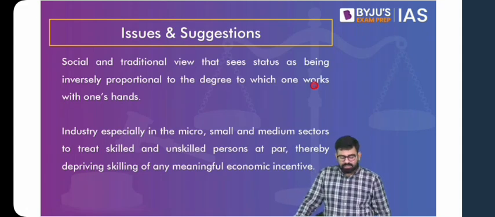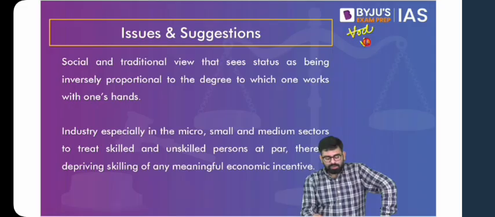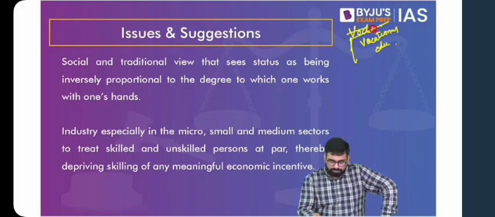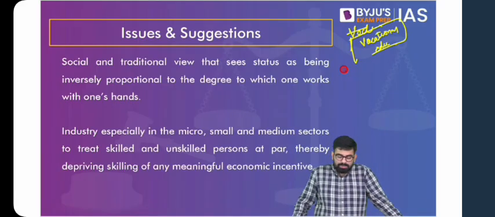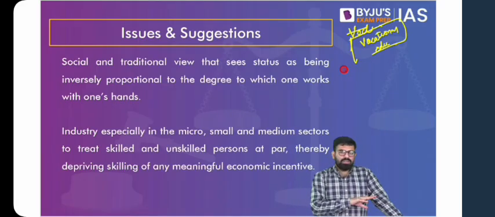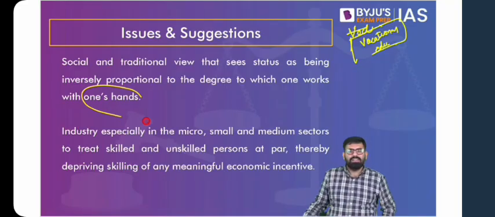Now, one thing is, you remember that one government intervention is that the government is talking about introducing vocational education starting from secondary education. So you remember this because this policy framework is old and the national education policy is new. So this challenge of skill development has been taken up by the national education policy. Now we see that traditionally, any work that is being done with hands, any kind of manual labor, is generally looked down upon.